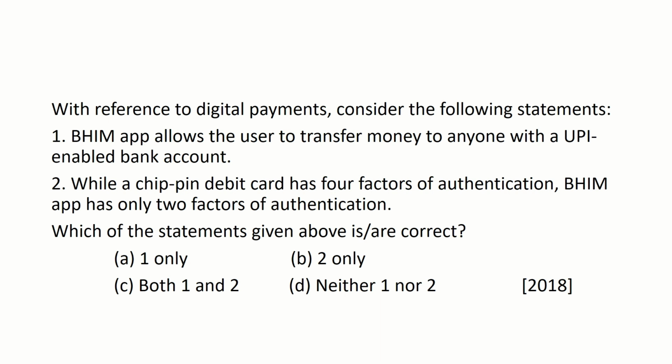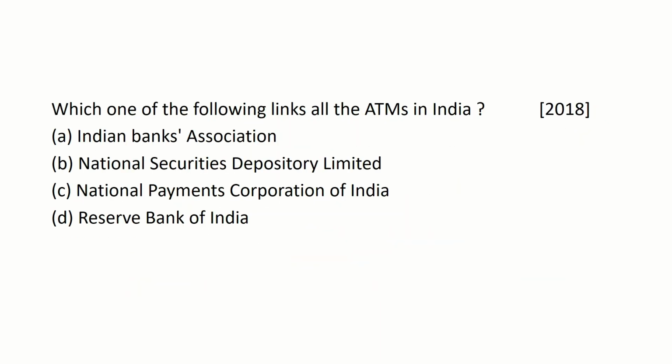And part 2 of the statement, Bhim app also has 2 factors of authentication, is true, and the 2 factors are the mobile number linked to the bank account and the UPI PIN. And the right answer here is option A, 1 only. Moving to the next question.